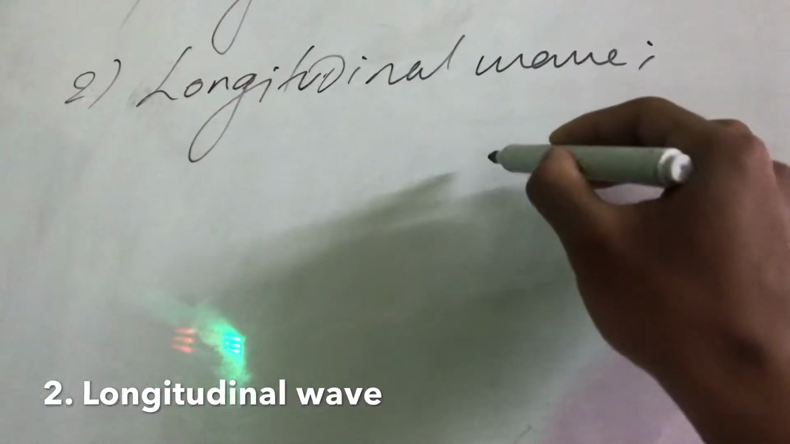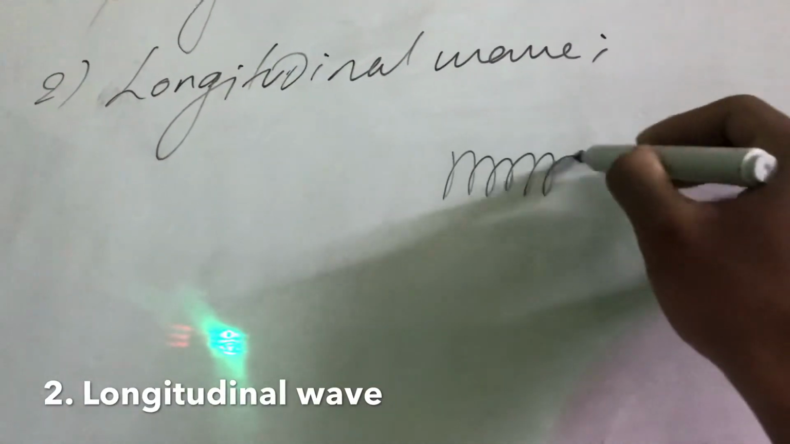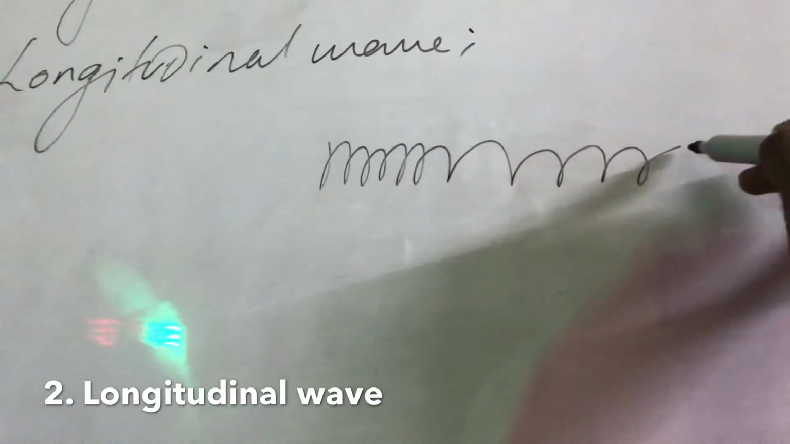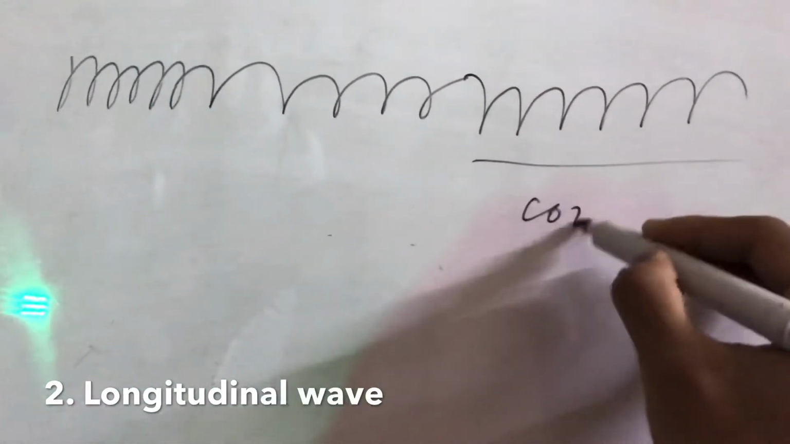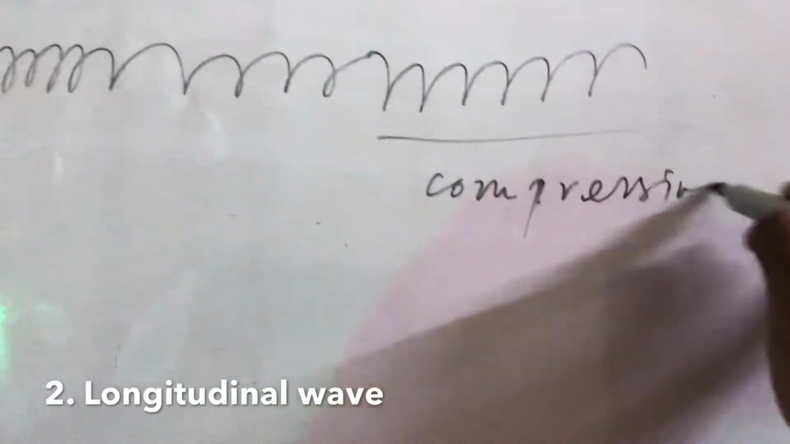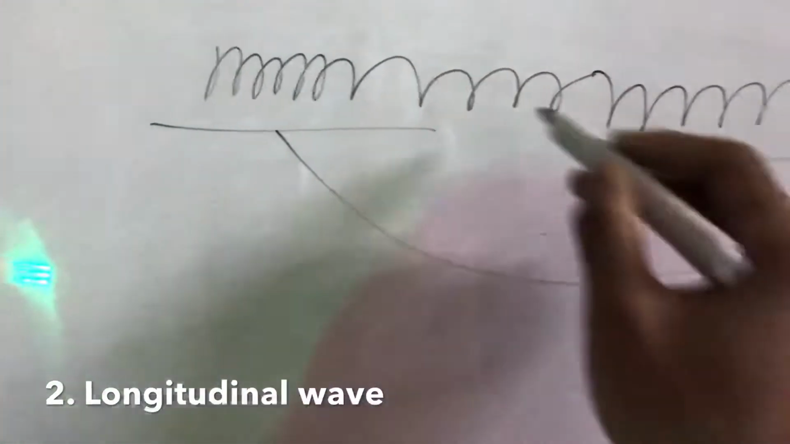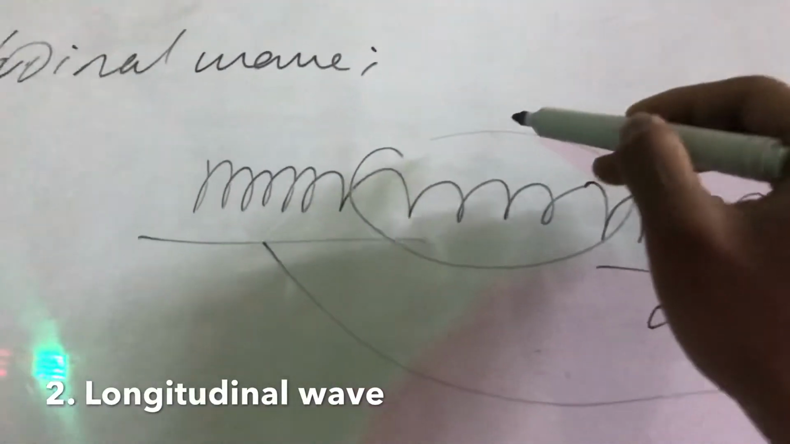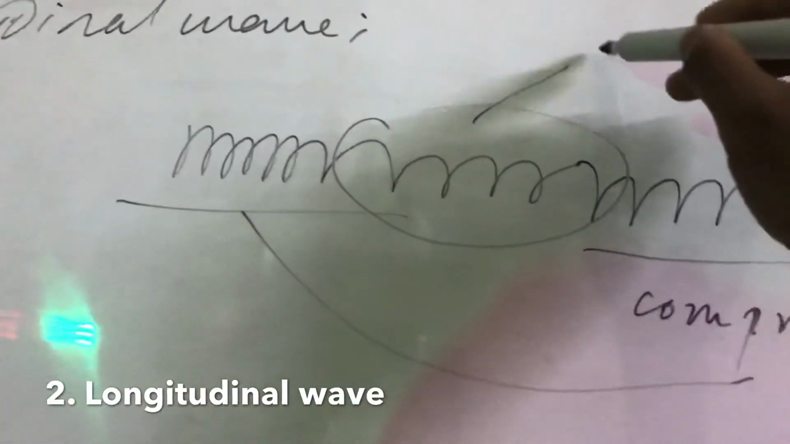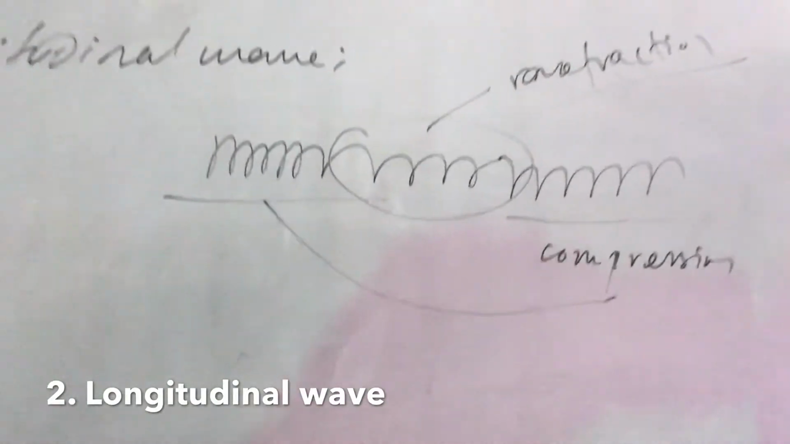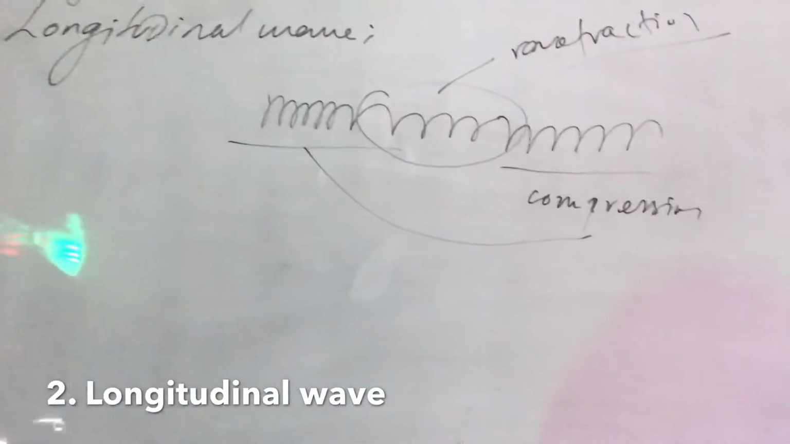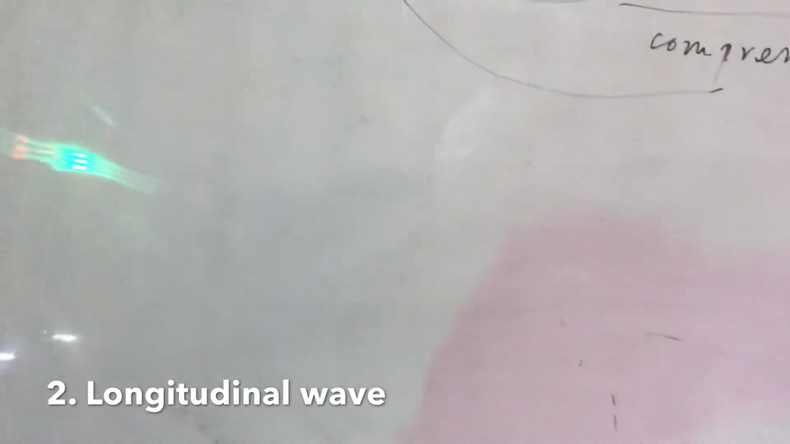So this is the longitudinal wave. In a simple language, a longitudinal wave is kind of like this, you know, and this is the rarefaction, and this is the compression, and this also the compression, and this scattered part is called the rarefaction. Okay, and then what do you mean by longitudinal wave?